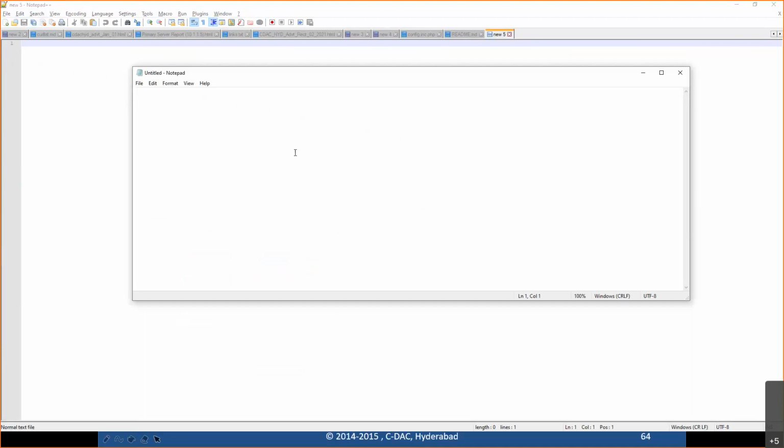Say for example, you have a username field, a name field, where you want to accept a name. Usually all names have only alphabets and spaces.